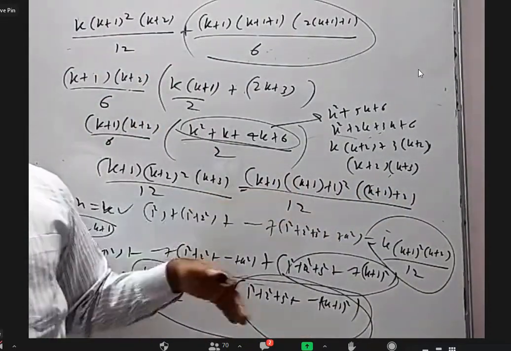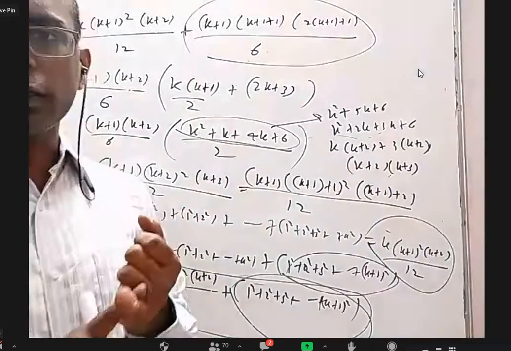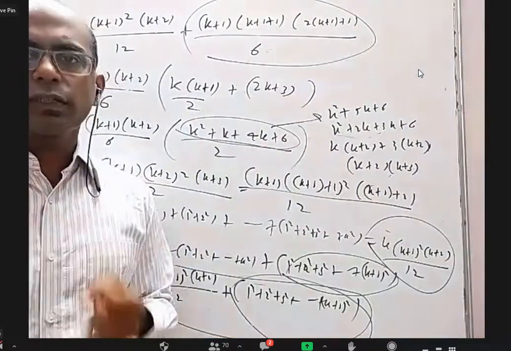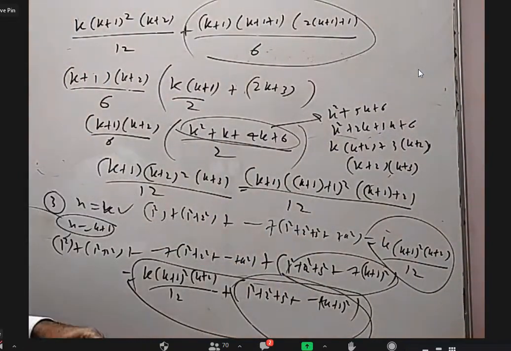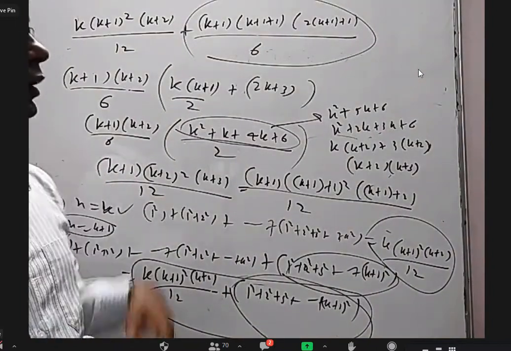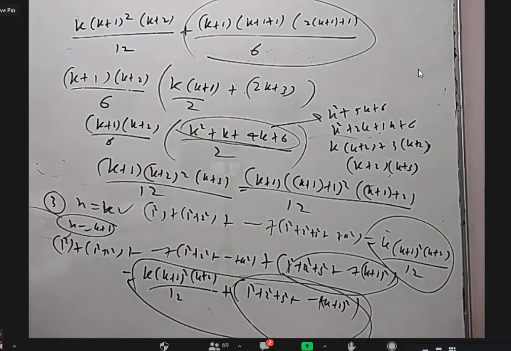Okay. Now we can say the p of n is true for n equal to k plus 1. So for n equal to 1, it is correct. If n equal to k, it is correct, then it is true for n equal to k plus 1. So by principle of mathematical induction, p of n is true for all natural numbers. Is it all right, everybody?